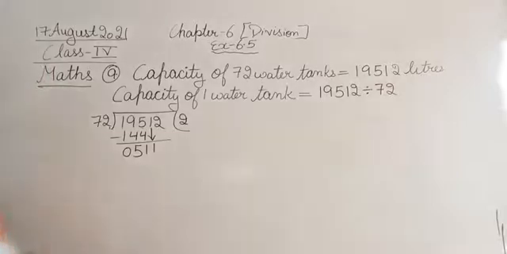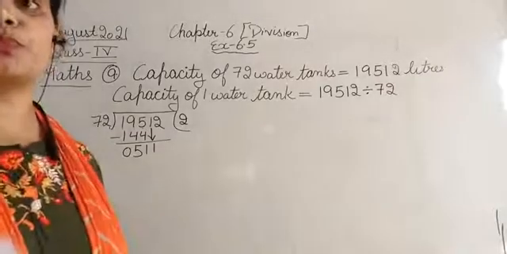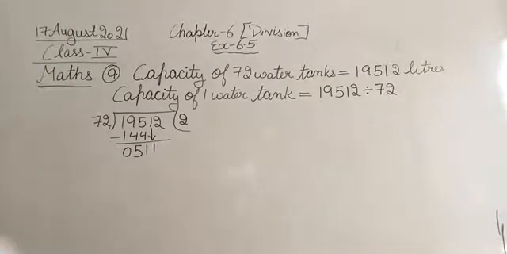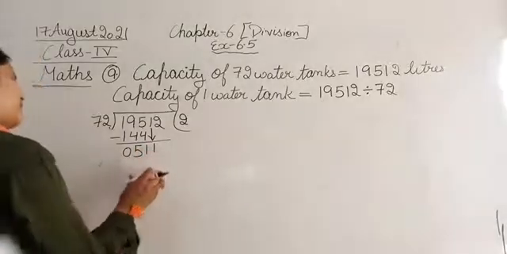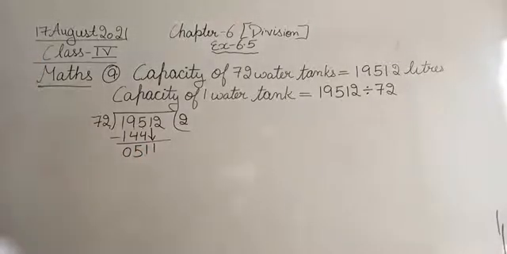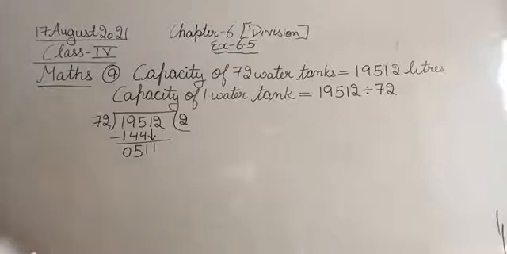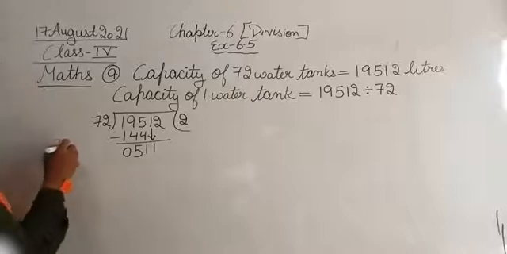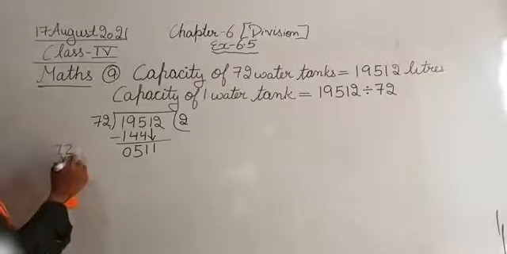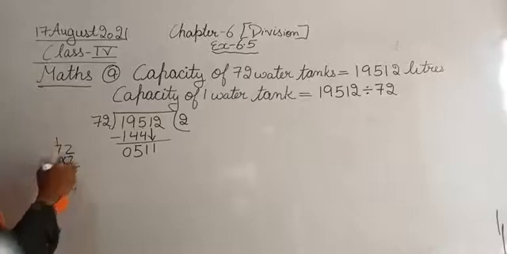511 divided by 72. Okay, so in the table of 72, where does 511 or less than that come, beta? 72 sevens are, so let's multiply: 7 twos are 14, 7 sevens are 49 plus 1.